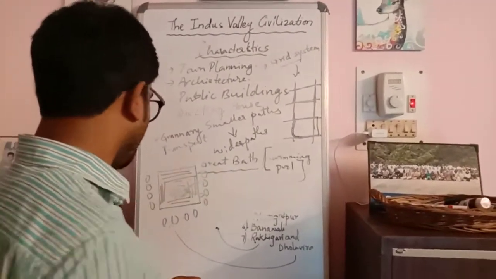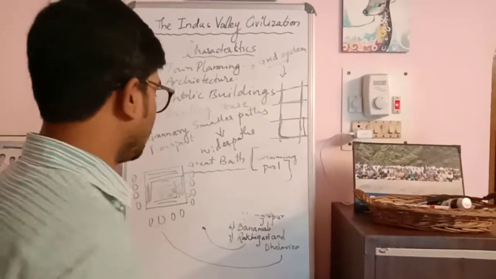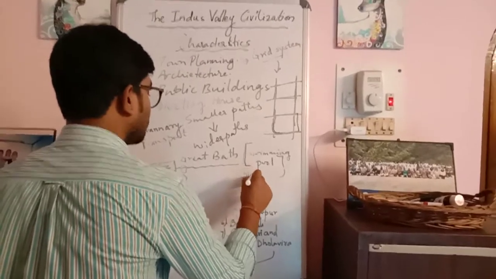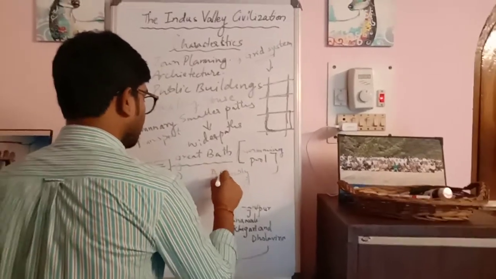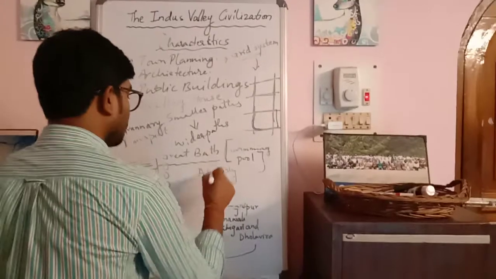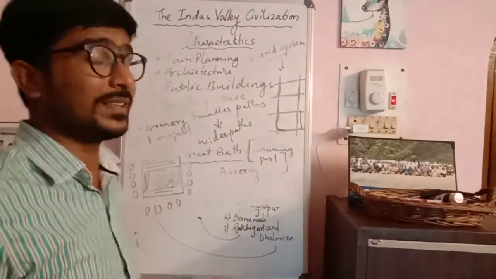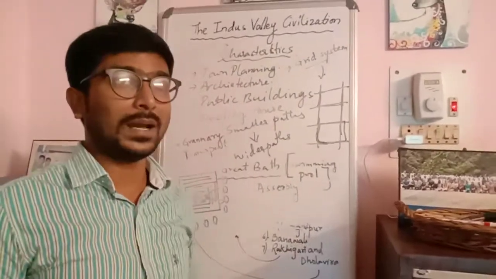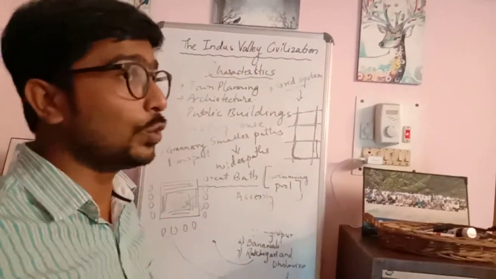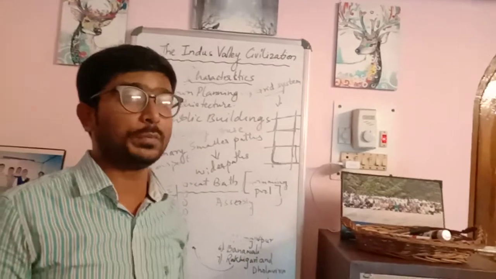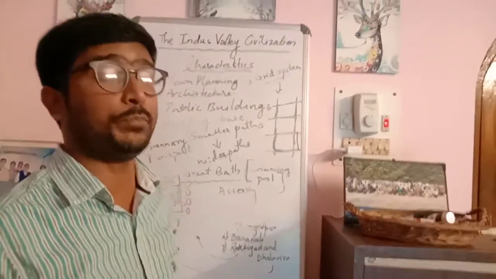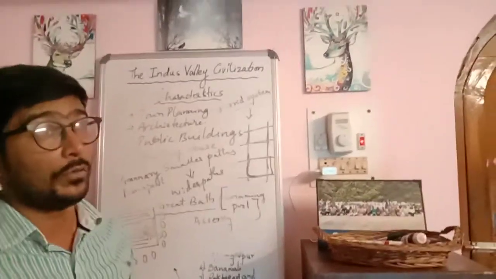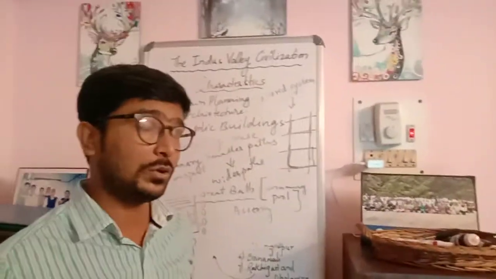Now there was also another important thing called the assembly hall. The assembly hall was a big, hall-like structure where most probably the rulers or kings gathered most of the people and discussed various important matters for development, or any activities that were to be done together.